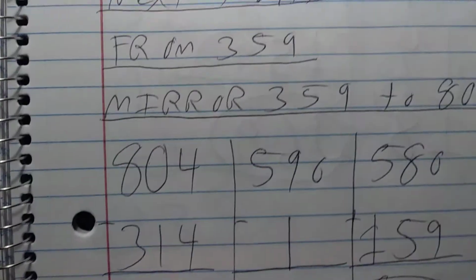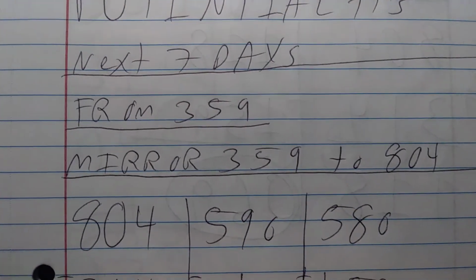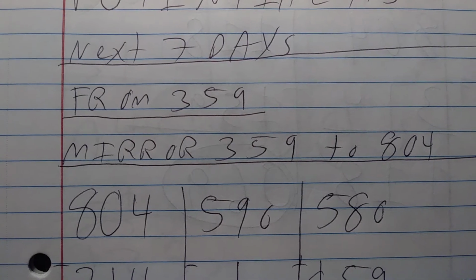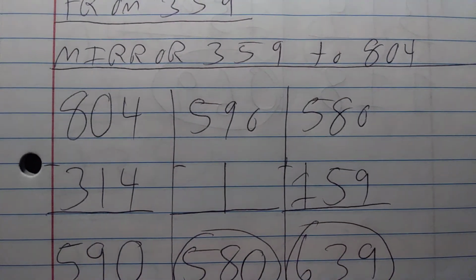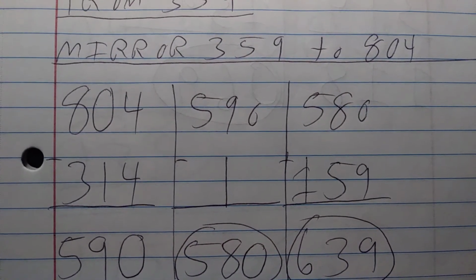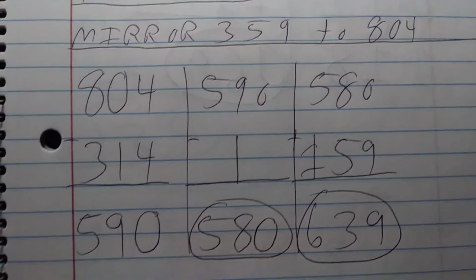So based on all of that, the potential numbers in the next 7 days, you're going to use the number, the 359 that hit tonight. You're going to mirror that to 804, and then I did circle the numbers, but I will do a brief summary at the very end also.